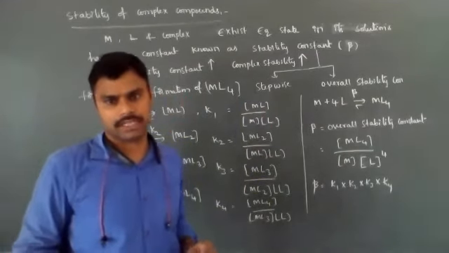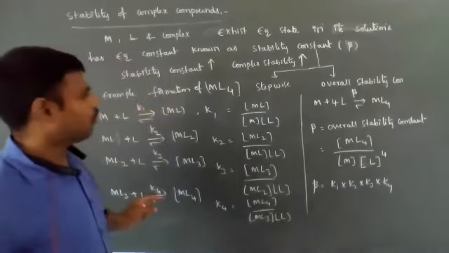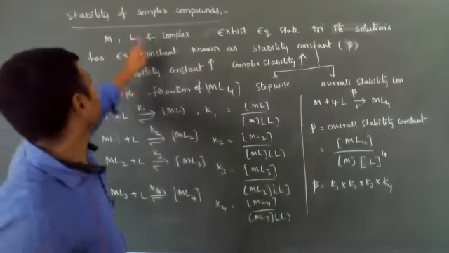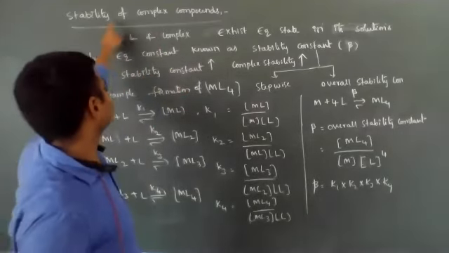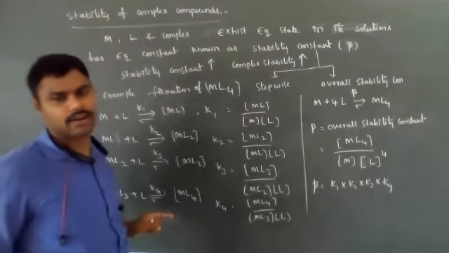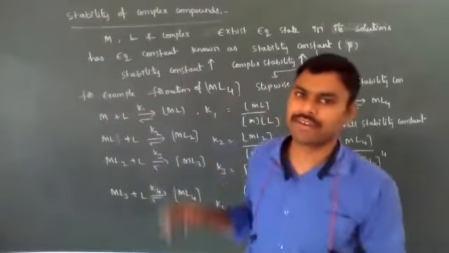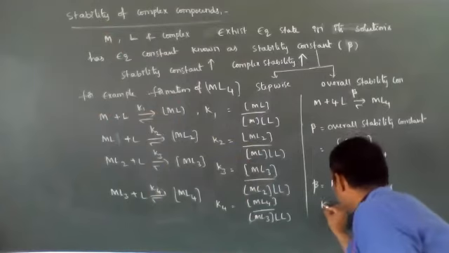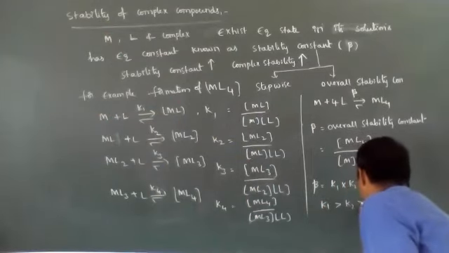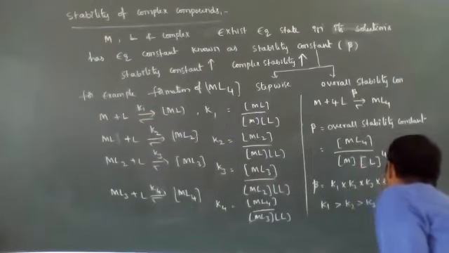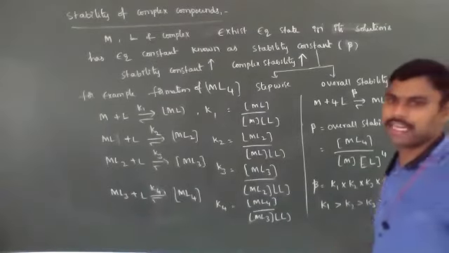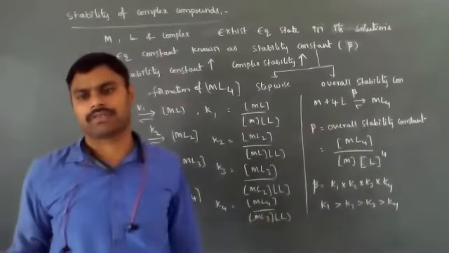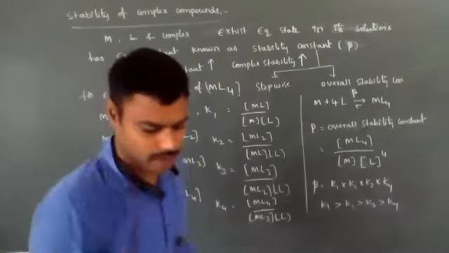If the overall stability constant value increases, the complexes will be more stable. Among the stepwise stability constants, K1 is always more than K2, then K3 and then K4. Okay, that is very, very important.